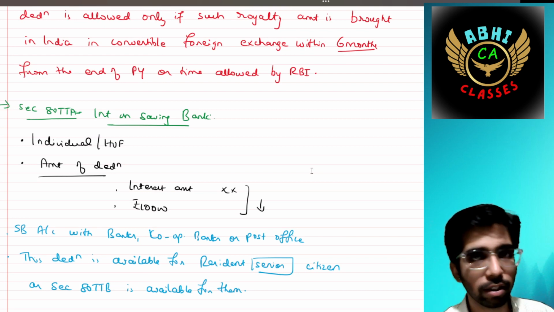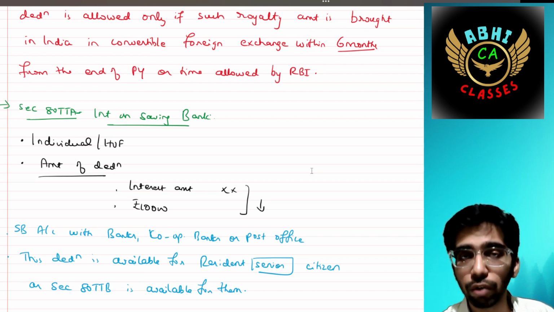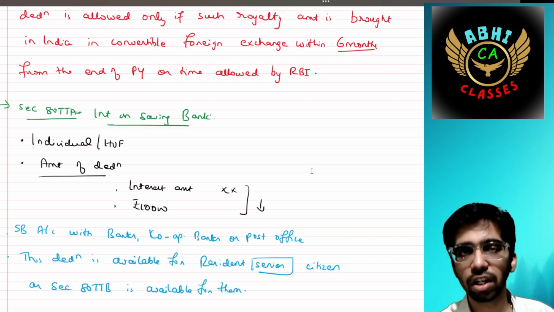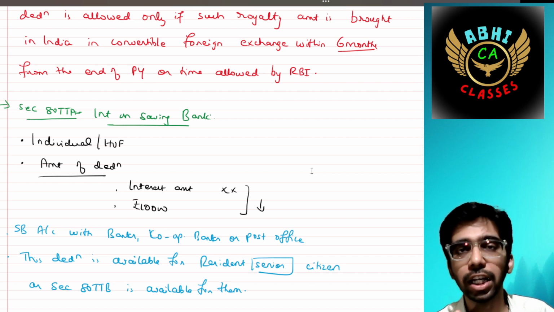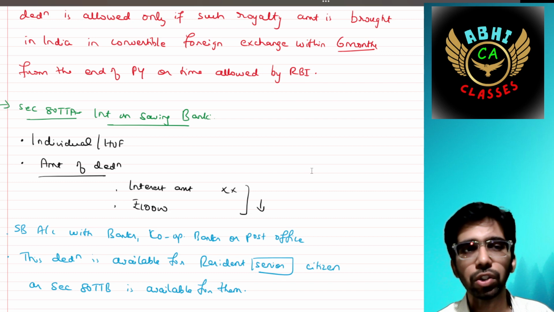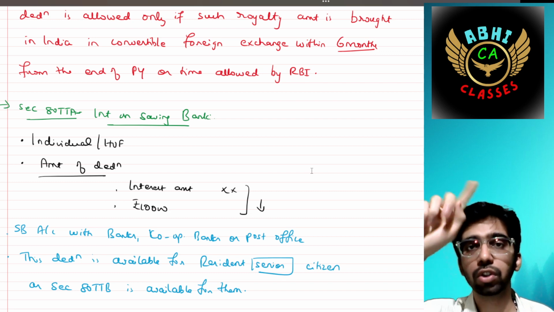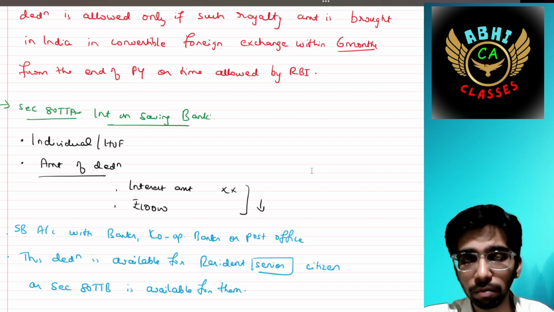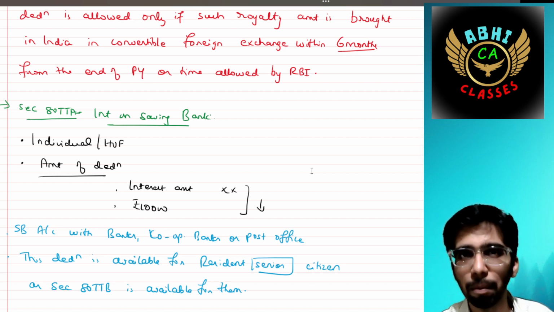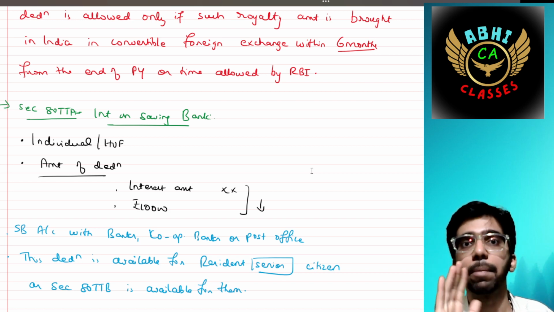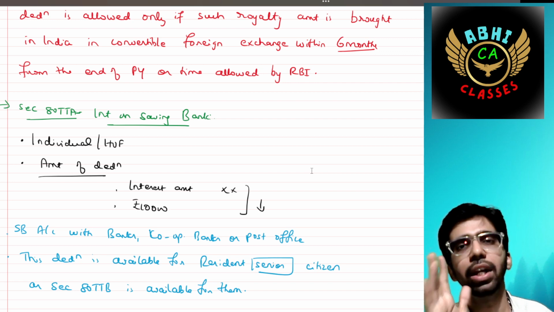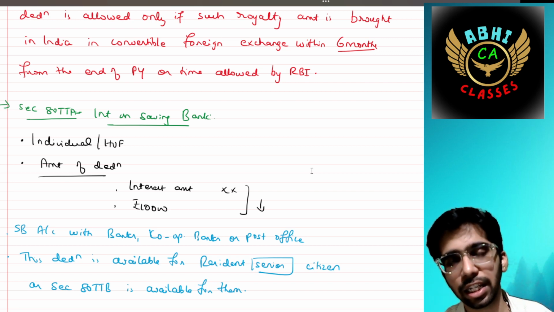Interest on savings banks is an income, but against it you will claim a deduction up to 10,000 under section 80TTA. It is applicable for an individual or HUF, and the amount of deduction is the actual interest amount that you have shown under income from other sources. That amount should be compared with 10,000. The maximum cap is 10,000. Whichever is lower should be taken as 80TTA.